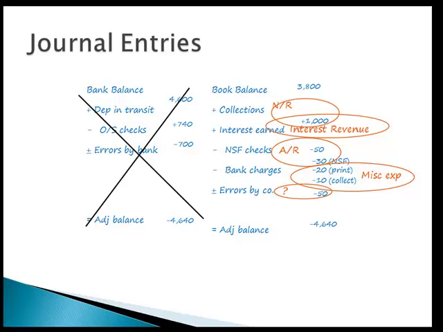So when you're making your Cliff Notes, just go ahead and write collections dash notes receivable, interest earned dash interest revenue, NSF dash accounts receivable, bank charges dash miscellaneous. Errors by the bank, just put a little question mark. That way it's real easy to make the journal entries because you already know where these adjustments are going to go.